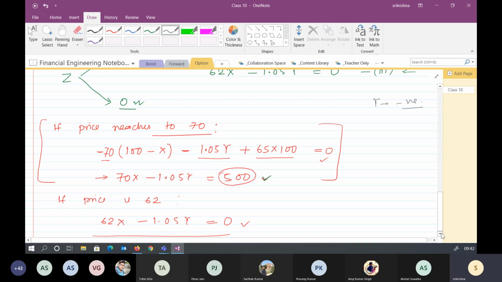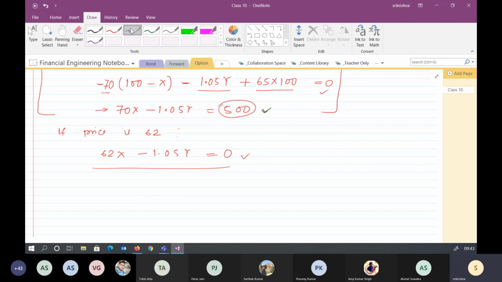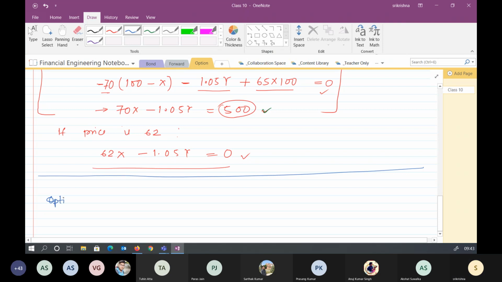So that brings me to the next one, to actually define what an option is. So this was the setup for you to understand. Now this is an option. The definition.